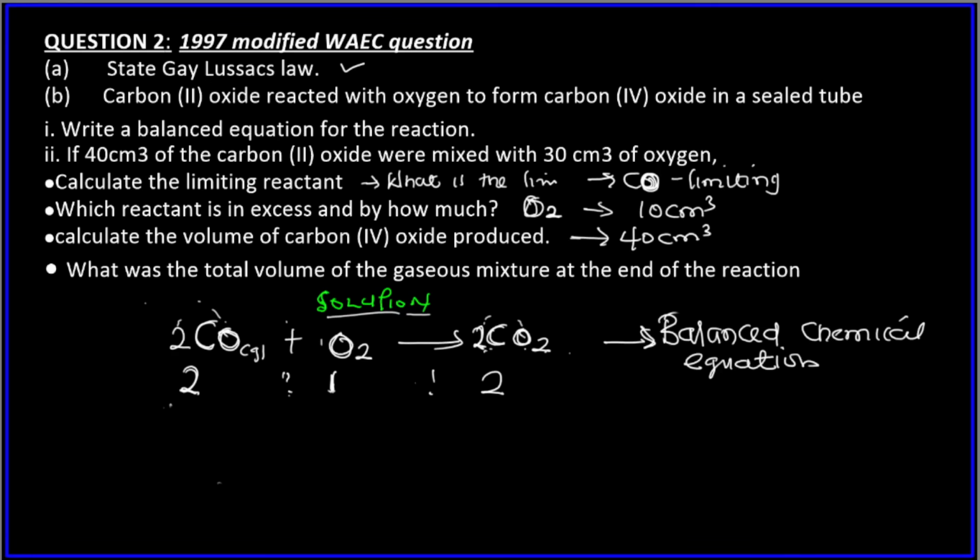Then it asks what was the total volume of the gaseous mixture at the end of the reaction. Now, remember that for the limiting reagent, there's nothing remaining because it has been used up. But we still have oxygen left, 10 centimeter cube, and we have the product formed, which is 40 centimeter cube. Both of them are gases, so the mixture remaining is 10 plus 40, which is 50 centimeter cube. Simple.